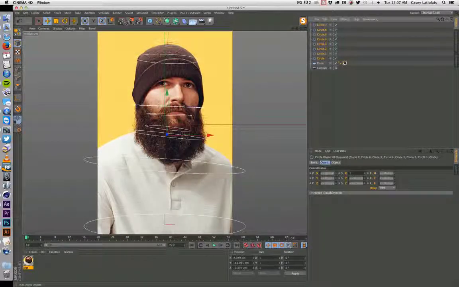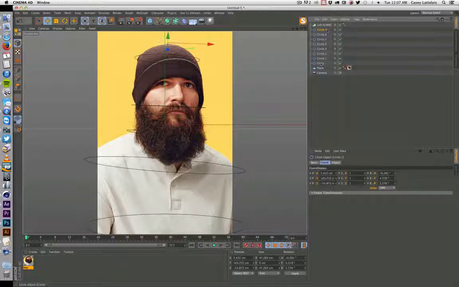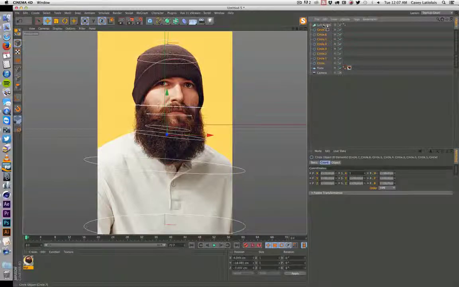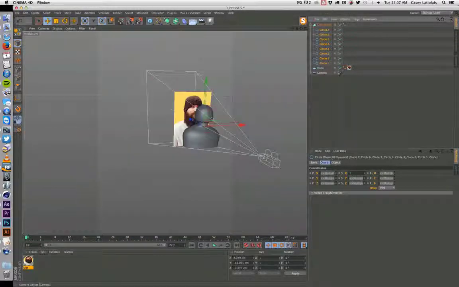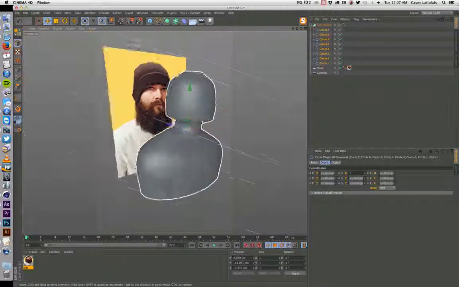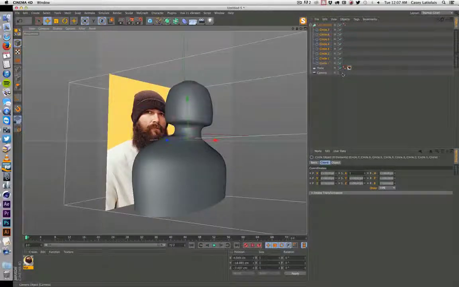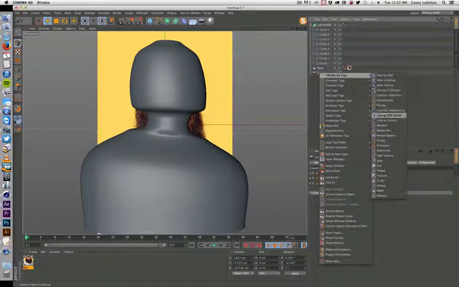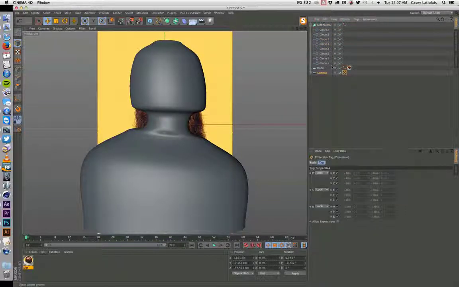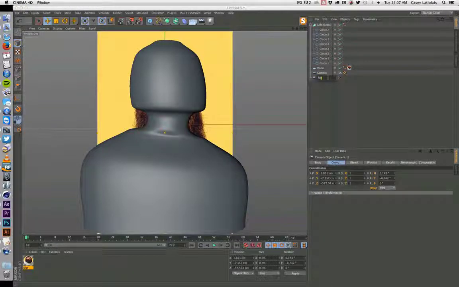And it really doesn't matter that this geometry is going to be kind of rough, because you can pull some pretty sweet stuff off. So we kind of got like a little Lego Man thing going on, but that's basic geometry of his body and head. We're going to put a protection tag on this camera so we don't move that around, and we'll duplicate it. Call this one motion camera.